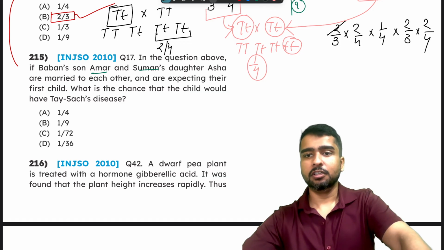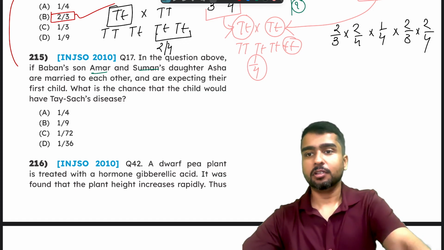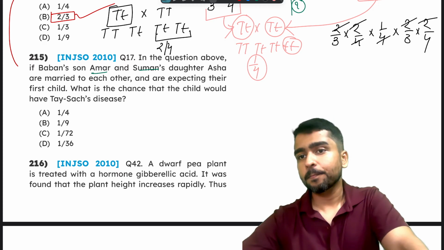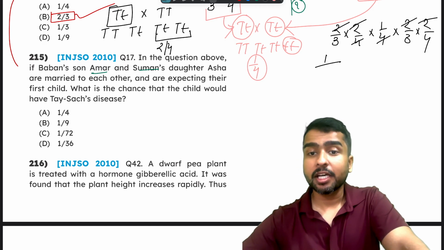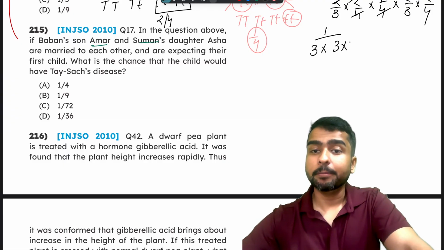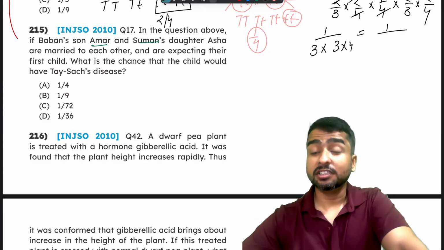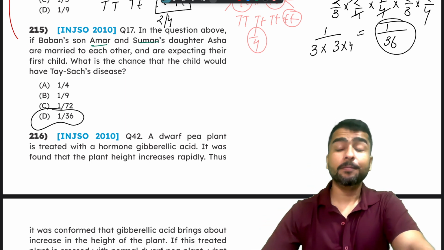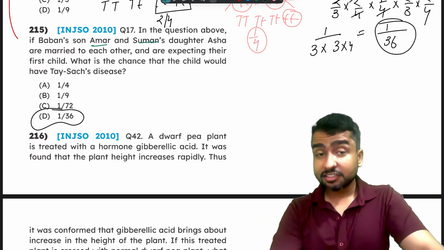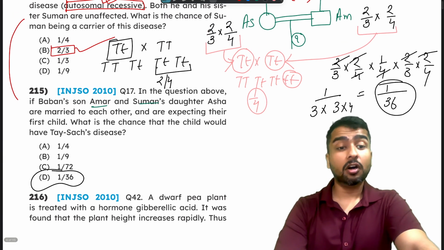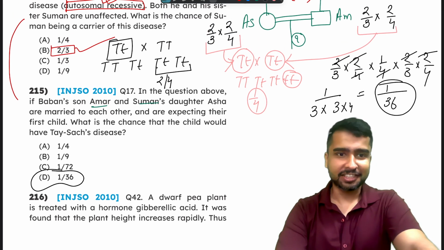Sorry. Not great at maths, huh? So 2, 2, 4, and we can cross out these two, and 4. Okay, so that becomes 1 by 3 multiplied by 3 multiplied by 4. So 1 by 3 3s are 9, 9 4s are 36. So the correct answer is 1 upon 36. There's a 1 in 36 chance that Amar's and Asha's son or daughter would have the disease.